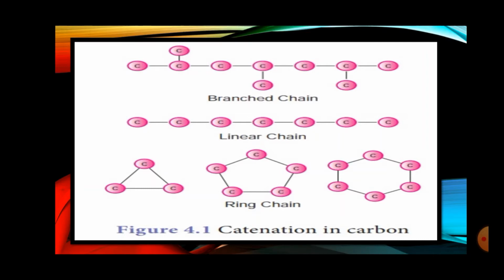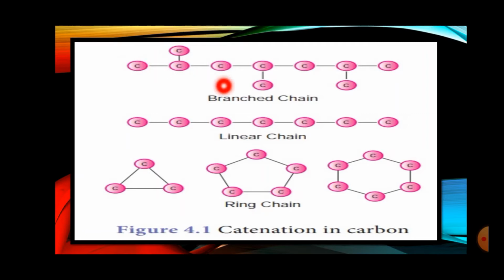We'll check here what is catenation. The meaning of catenation is when any particular element makes a chain of itself. When carbon combines with carbon itself and makes a lengthy chain in a different form. Maybe it could be linear or straight, or it could be a branched chain, or even, you can check here, it is given in cyclic or ring structure also. So when carbon connects with carbon itself and makes a lengthy chain, that process or phenomenon is called catenation. We'll see here what are the types of structure of the carbon skeleton.